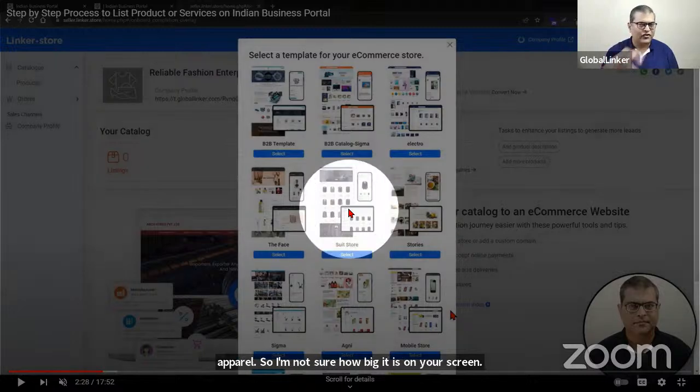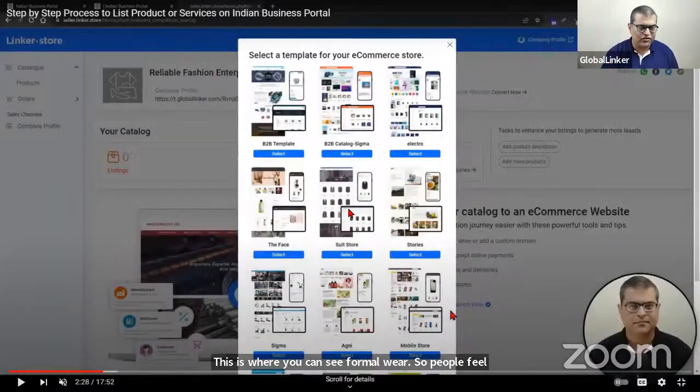So people feel that if someone is in garments only, then they can use this theme. If I'm in industrial products, or in agri products, I can't use this theme. Whereas that is not true. Any theme can be used by any business. The products which you are seeing here are only for representation and example purposes.